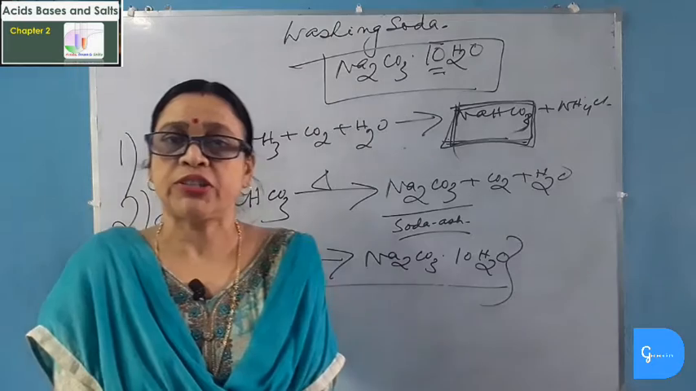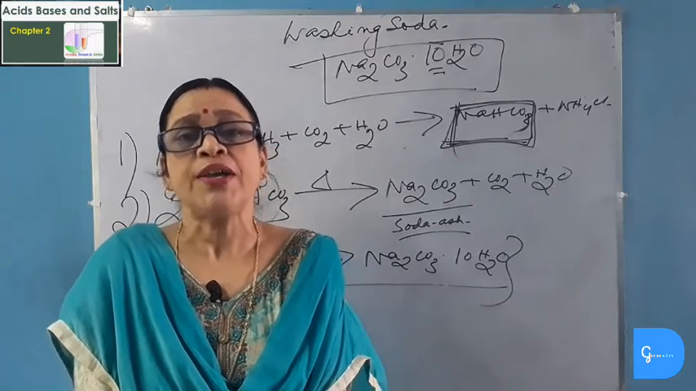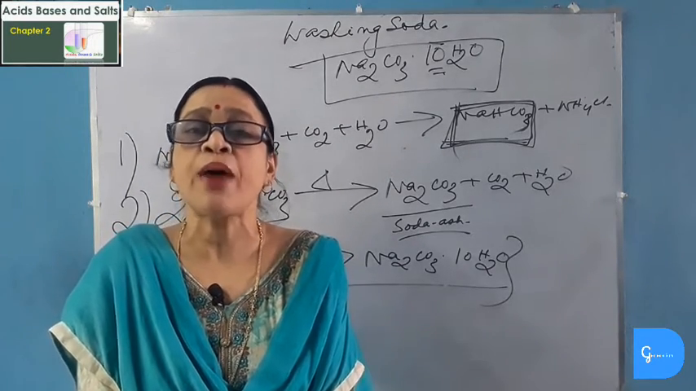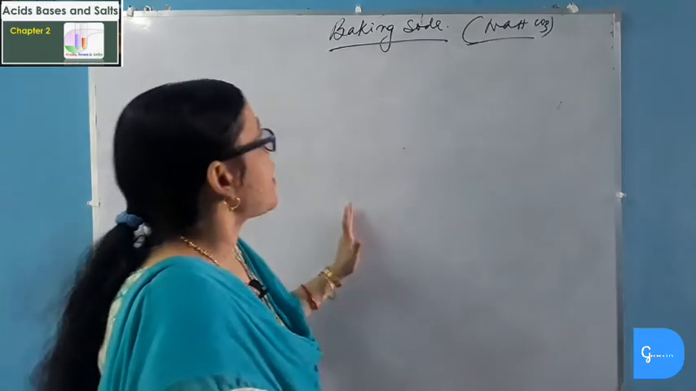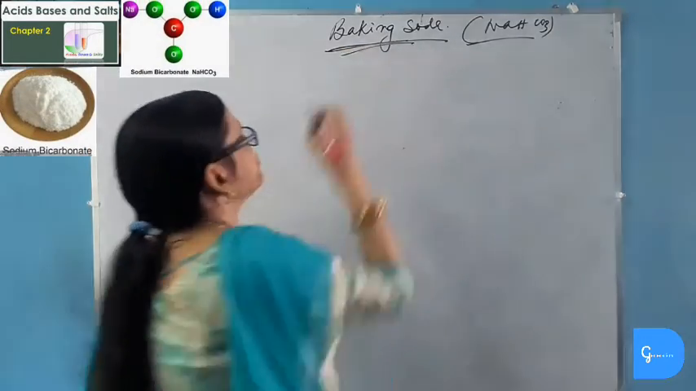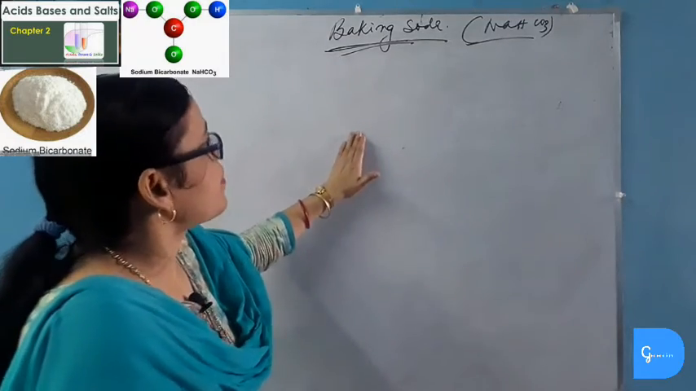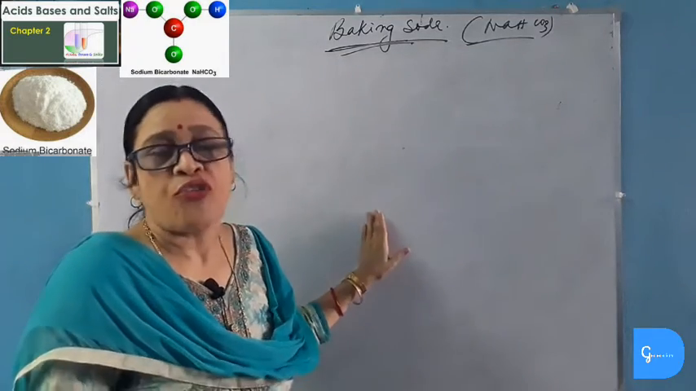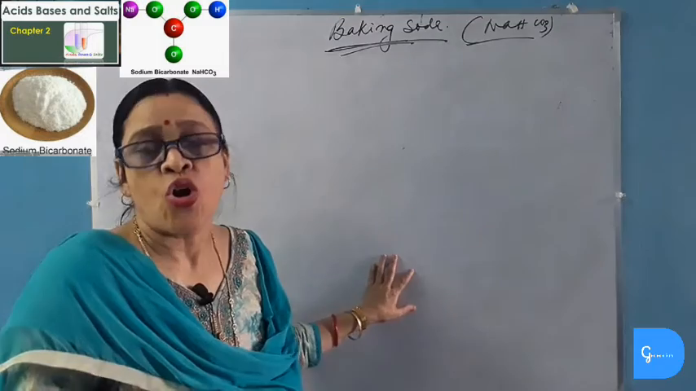Now we will study about the third most important salt, known as baking soda or sodium hydrogen carbonate. Sodium hydrogen carbonate or sodium bicarbonate is known as baking soda. Baking soda is often used for faster cooking of foods like gram or chana.